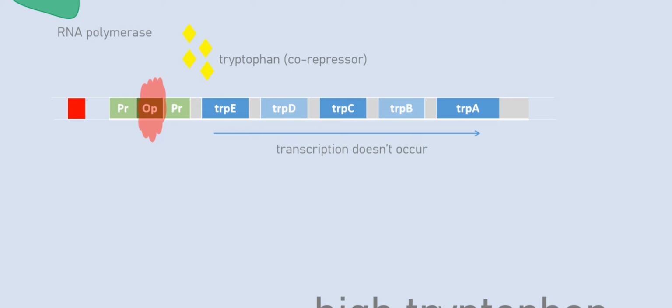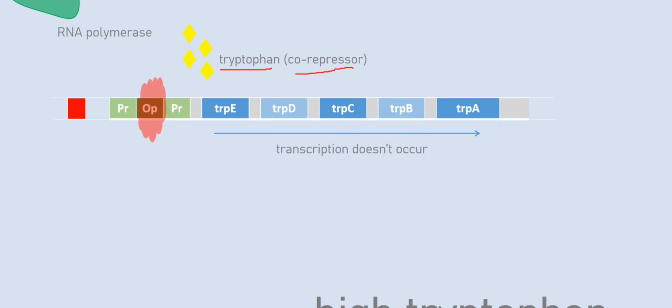As we can remember from the previous definition of the two types of operon, we said that the tryptophan operon is a repressible operon wherein the effector molecule helps in repressing the transcription. So our effector molecule here is the tryptophan. The tryptophan is the co-repressor.